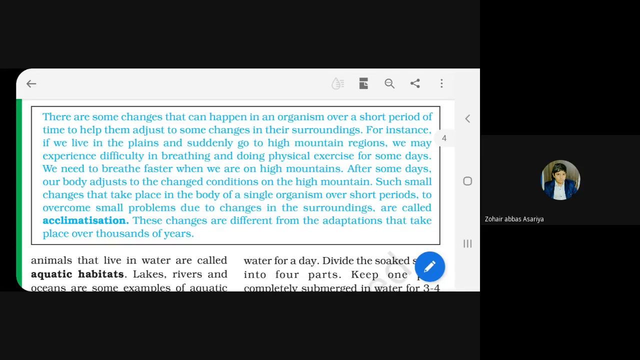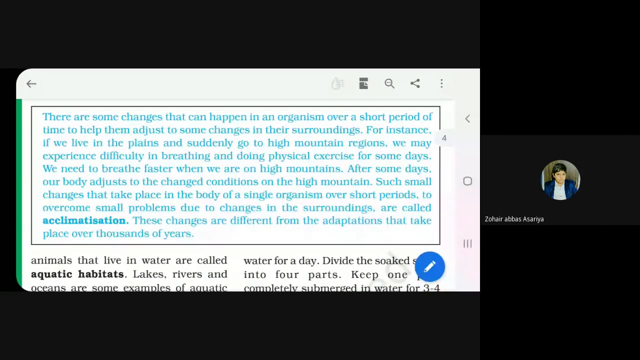So all these are known as adaptations because we got all these features over thousands of years. But if we accept any such new changes, initially we take time to accept them, or otherwise it might be difficult, but afterwards our body adjusts to such changes. Okay, so such kind of changes are known as acclimatization.